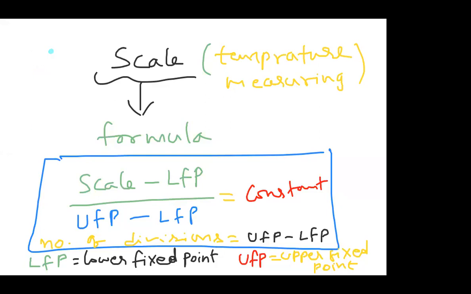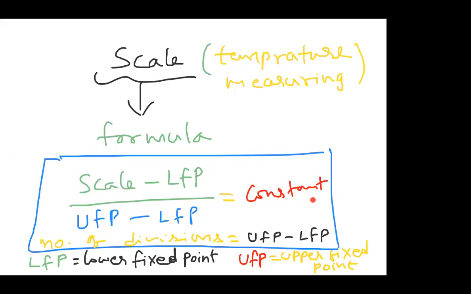So the scale reading minus the lower fixed point, divided by the upper fixed point minus the lower fixed point, is constant for any scale. That means the minimum value you can read on the scale and the maximum value you can read on the scale.